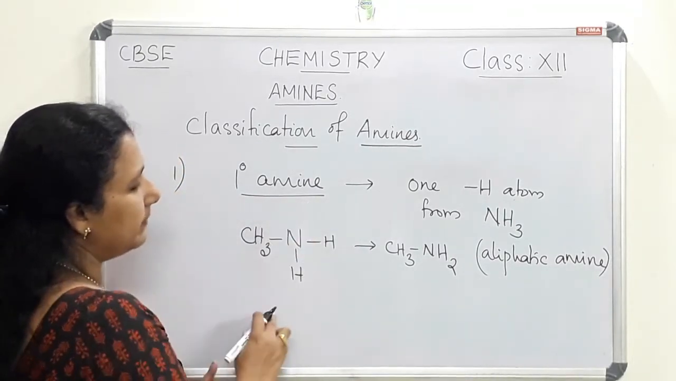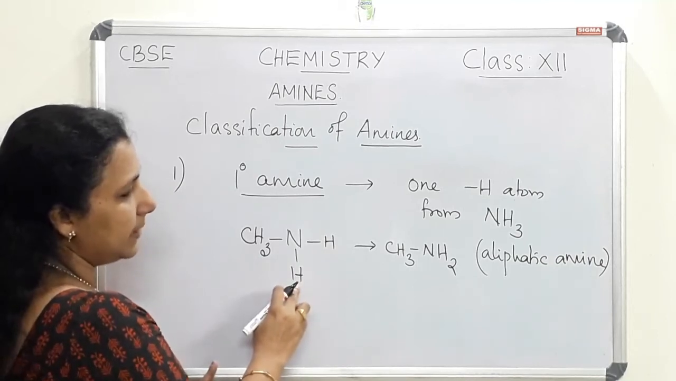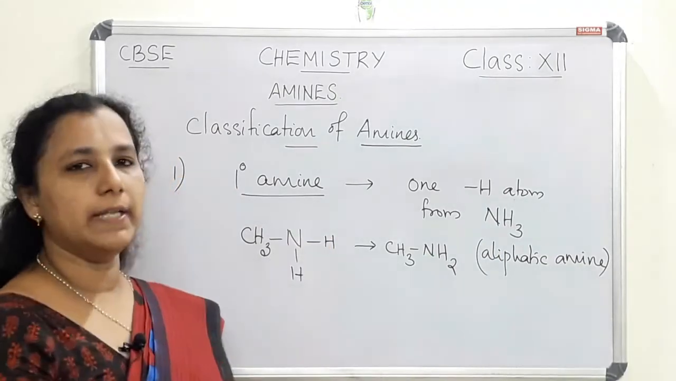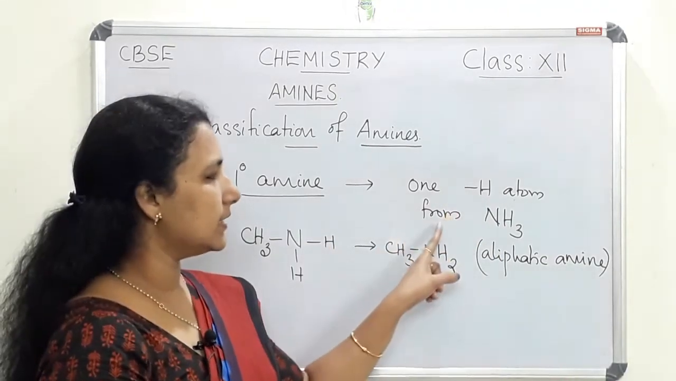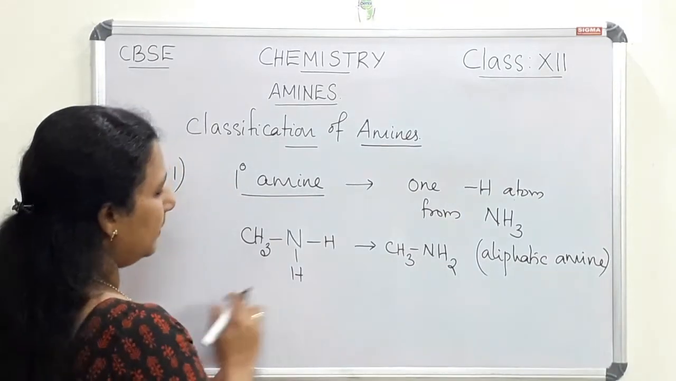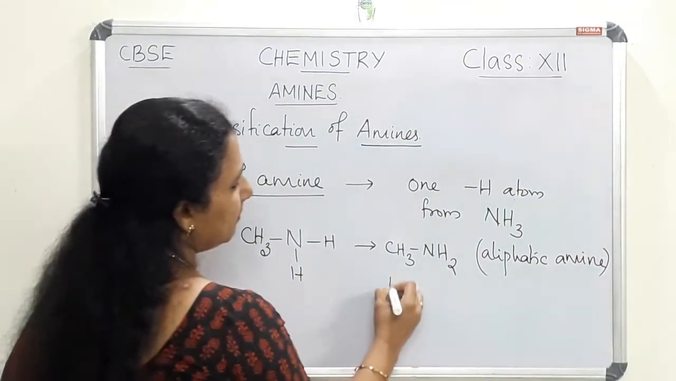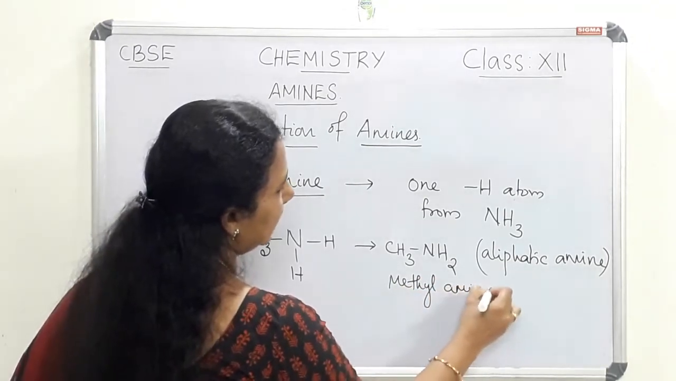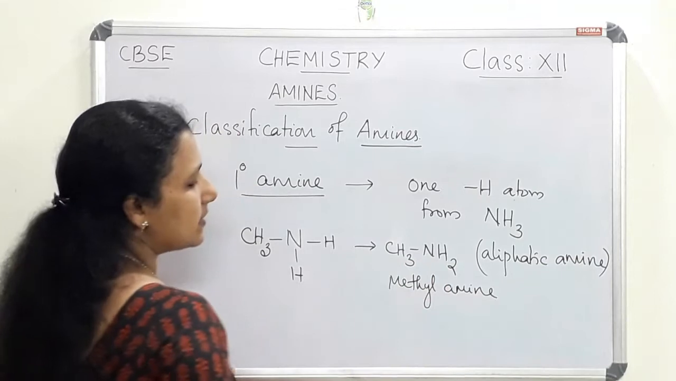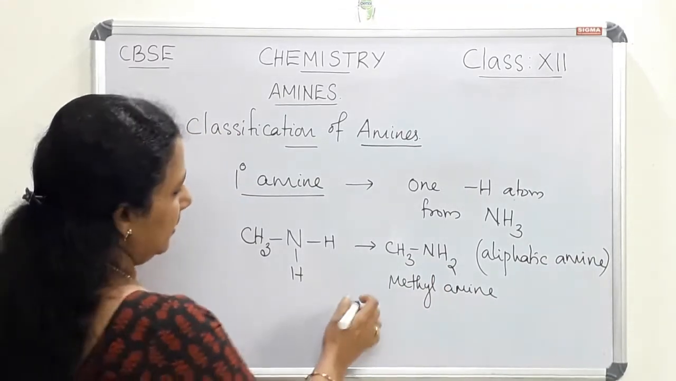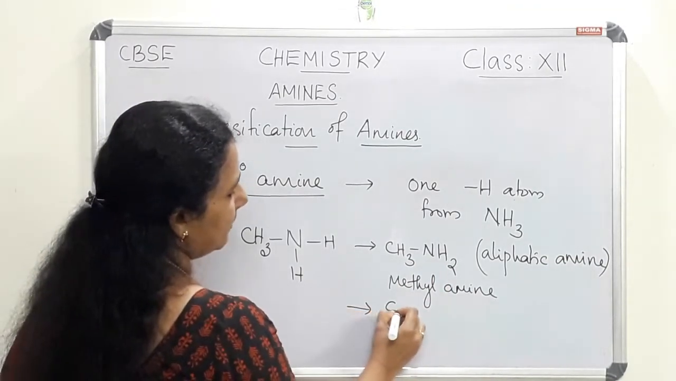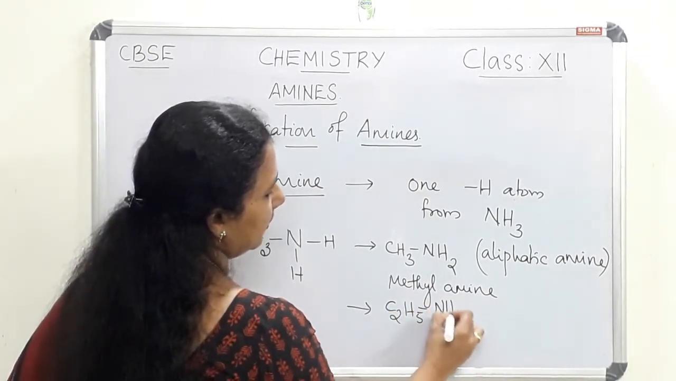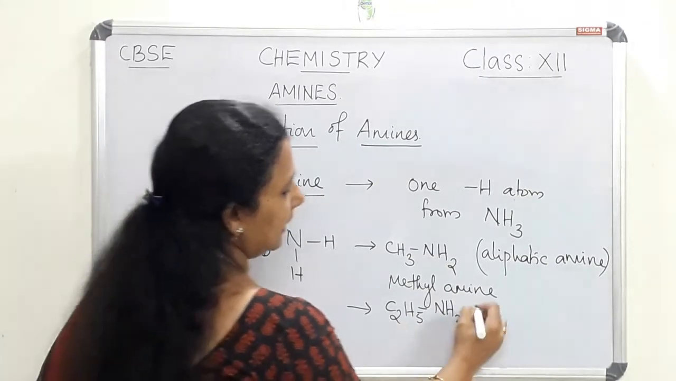Why is it called a primary amine? One hydrogen atom is replaced from ammonia. So primary amines are formed by replacing one hydrogen atom from ammonia. This is an example, and this is called methylamine, since a methyl group is attached here. We can write one more example. If C2H5 is attached, we can say that this is ethylamine.